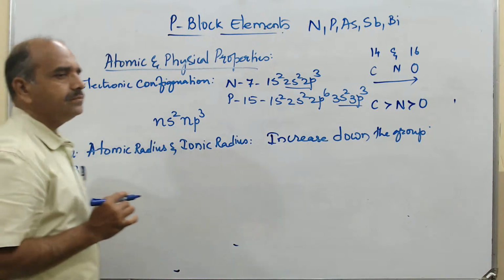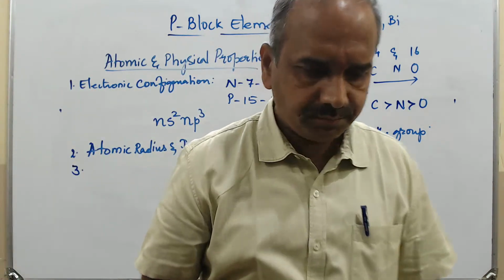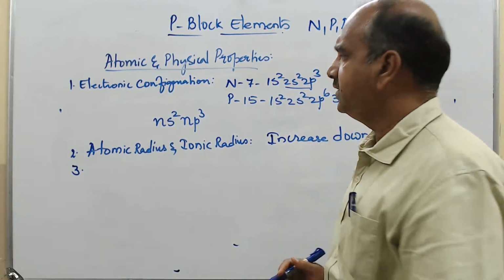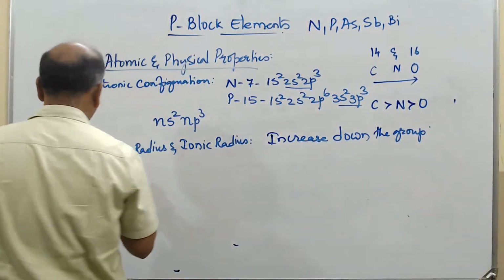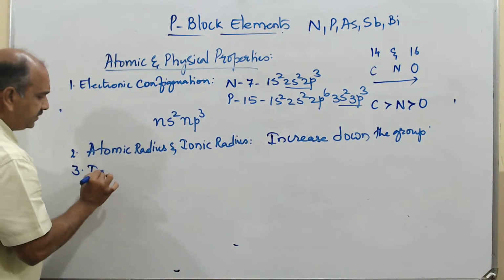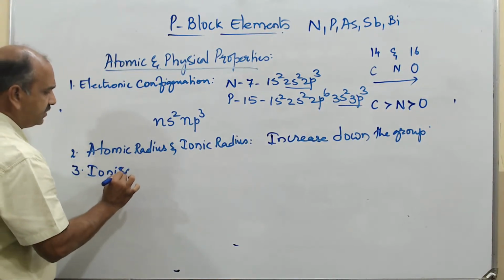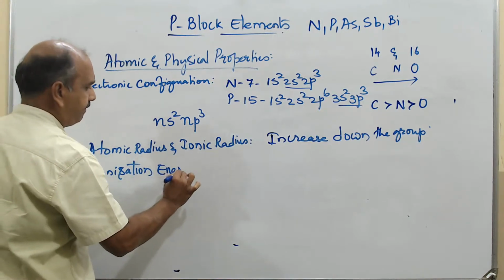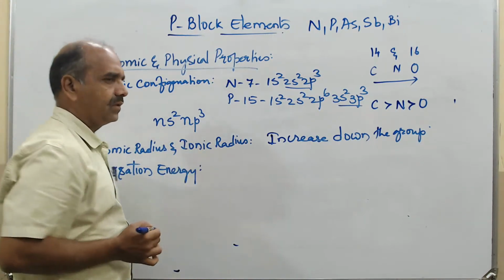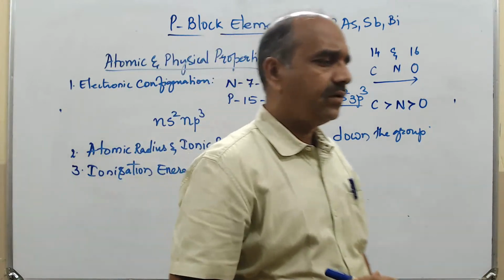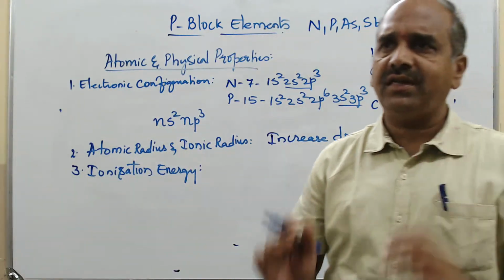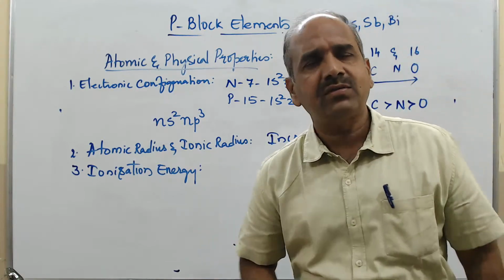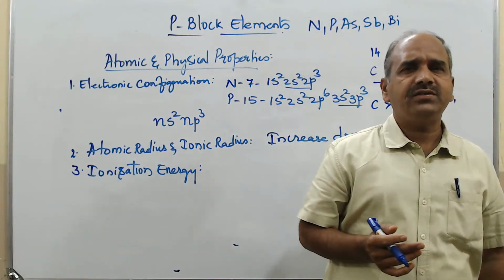Next property is ionization energy. As you come down the group, atomic size is increasing, as we have learned already. Atomic size increases, so what will happen to the ionization energy?